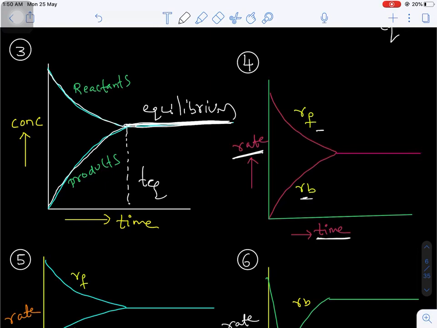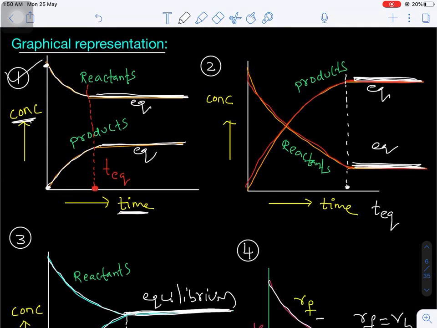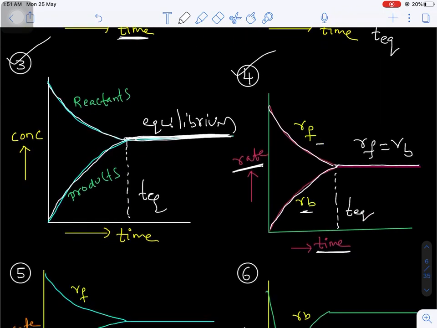Now we know as the time starts, initially the reactants' concentration slowly decreases, and simultaneously the concentration of products slowly increases. At a particular time interval, both the rate of forward reaction and the rate of backward reaction become equal. This is called equilibrium. So the first graph represents chemical equilibrium. The second graph also represents chemical equilibrium. The third one also, and the fourth one also.